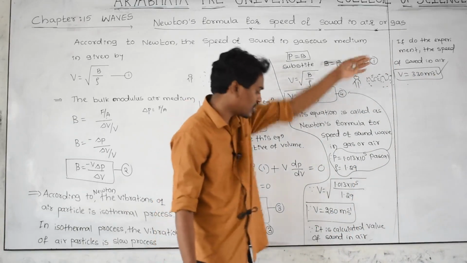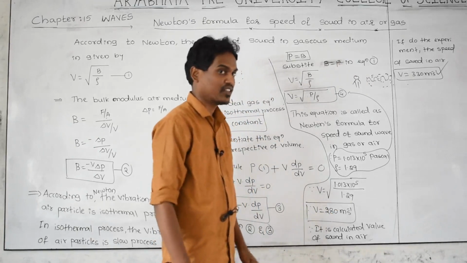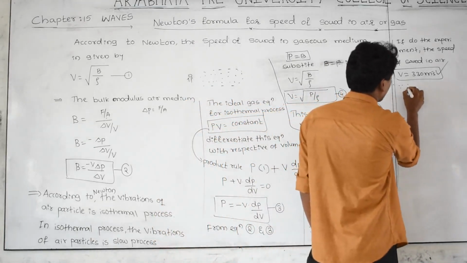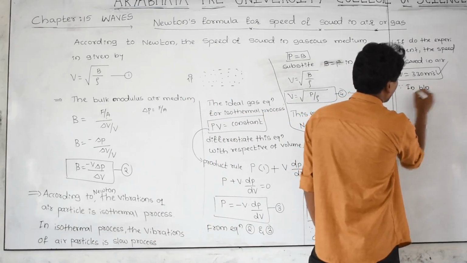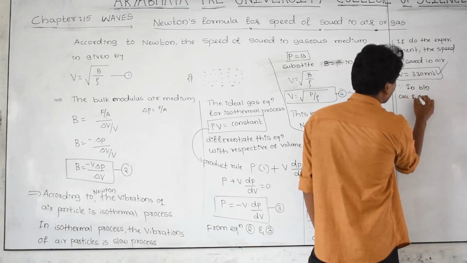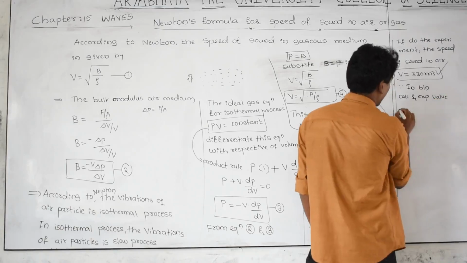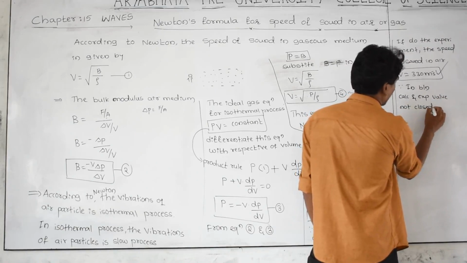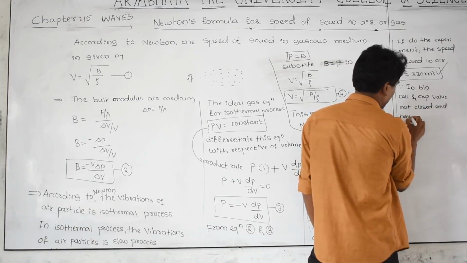What is the difference? 330 and 280, it means a difference of 50 is there. The error is too large. Therefore, the calculated value and experimental value are not close and have a large error.